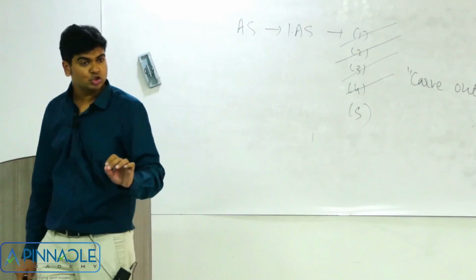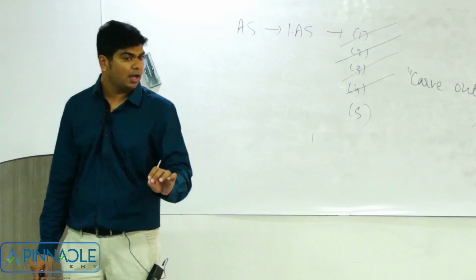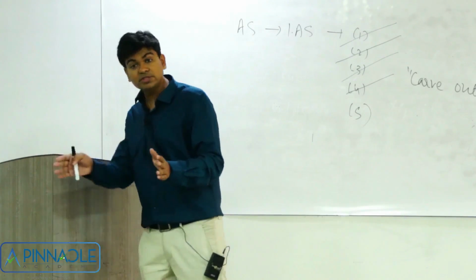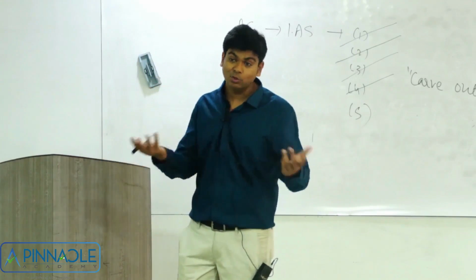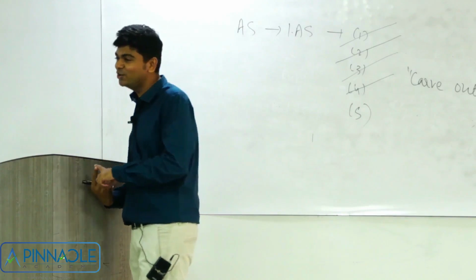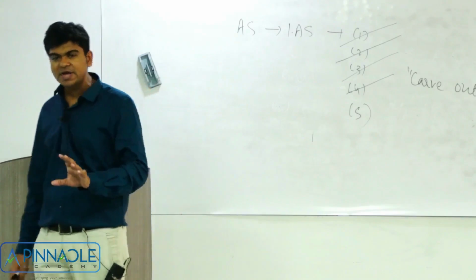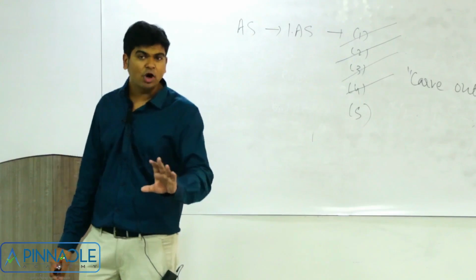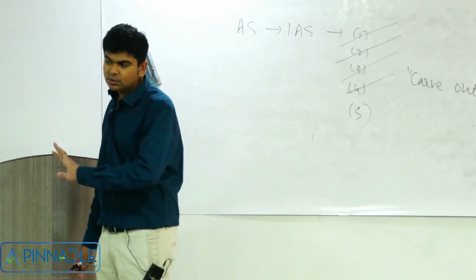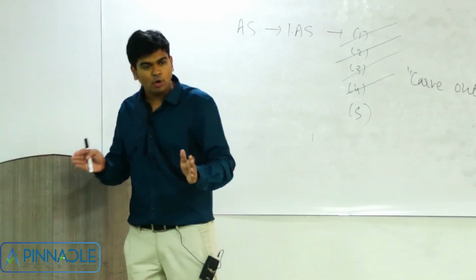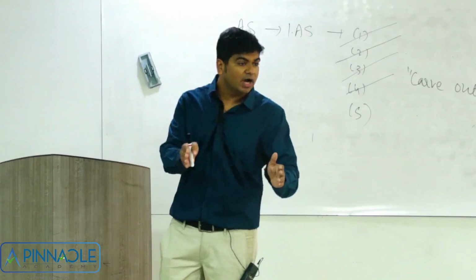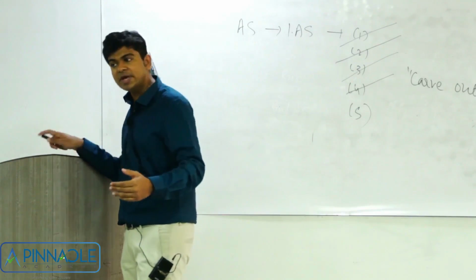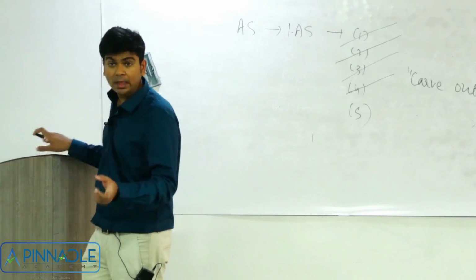Basically, Ind AS is a short form of Indian accounting standards. That does not mean that the earlier accounting standards were not Indian. Those accounting standards are also very much Indian only, but we are referring this as an Indian accounting standard. The moment anyone says I am following Indian accounting standards, we realize that you are following that set of accounting standard which is converged with IFRS and the IAS.